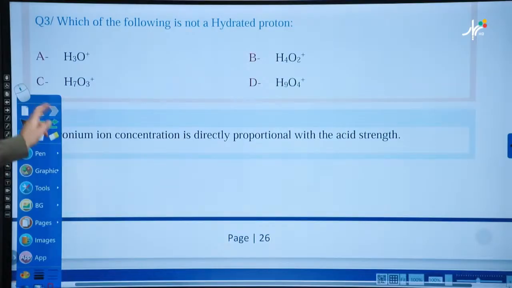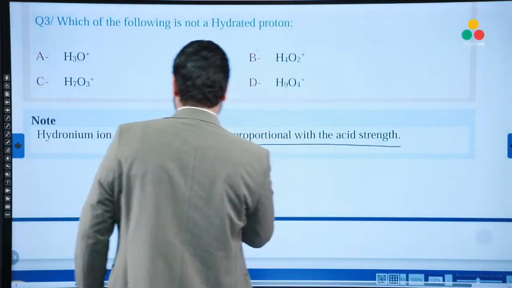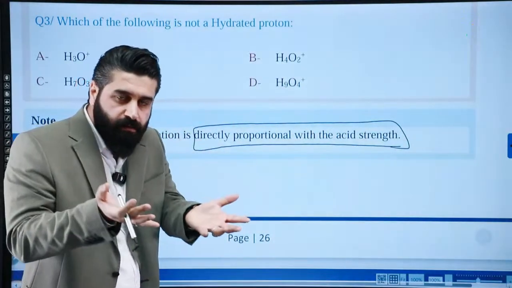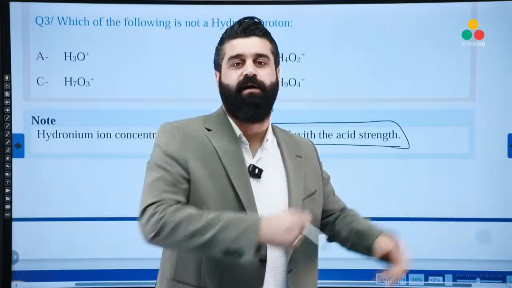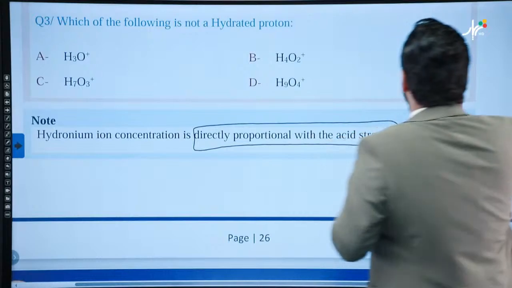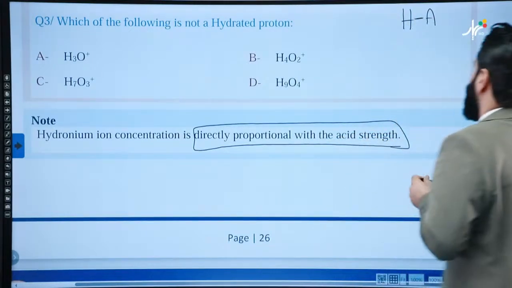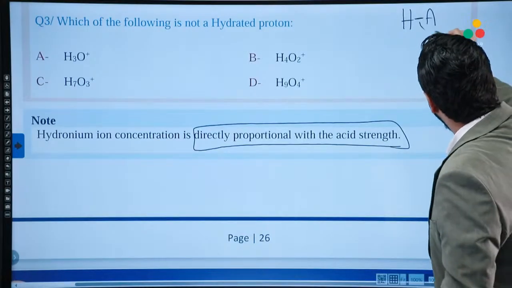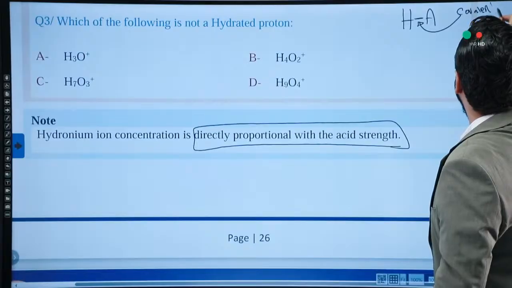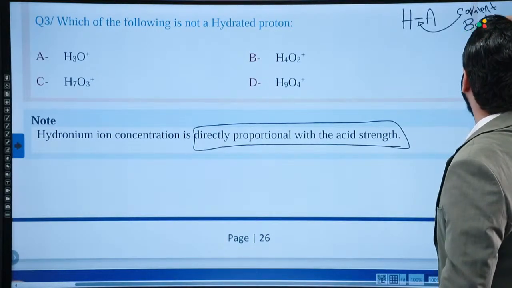Look. Hydronium ion concentration is directly proportional to the strength of the acid. It means as the acid gets stronger, it will produce a higher hydronium ion concentration. Let me show you how. Okay? Look. Assume that HX can be any acid. Okay? This bond is called a covalent bond. Okay. Let's have the following steps.